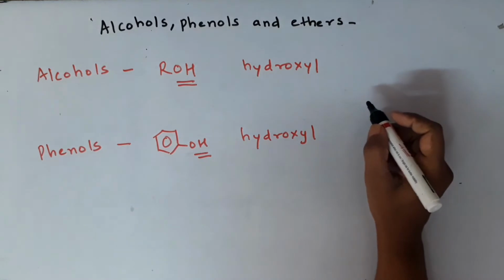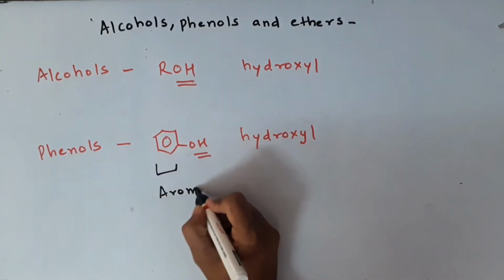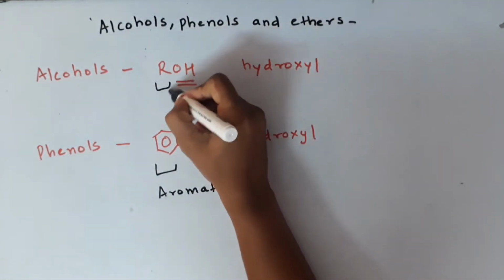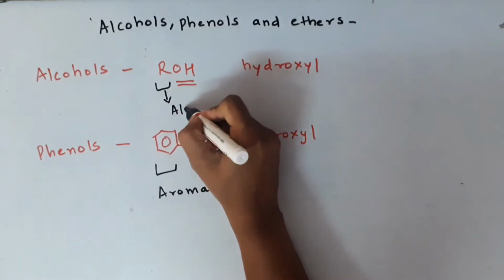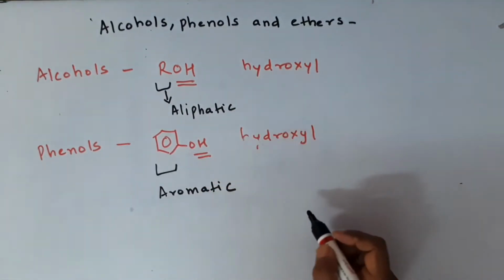Now what is the difference between the two is, the phenols contain aromatic part which is attached to the hydroxy, whereas in alcohols it consists of aliphatic part which is attached to the hydroxyl group. So this is the major difference.